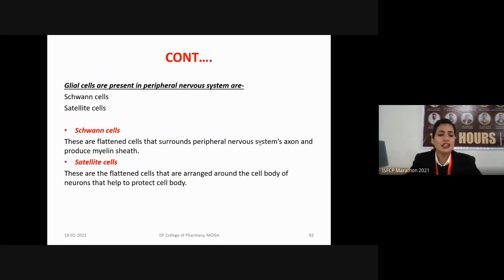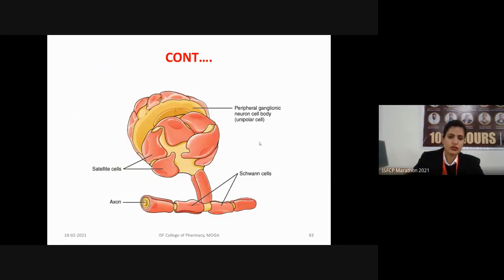So this is the diagram showing the satellite cell as well as the Schwann cell. Here we can easily see the Schwann cells. These are surrounding the axon of the neuron and forming the myelin sheath of the neuron, and these are the satellite cells. These are in close association with the Schwann cell. The satellite cells are present on the peripheral ganglionic neuron cell body. So with that, the nervous tissues are completed.